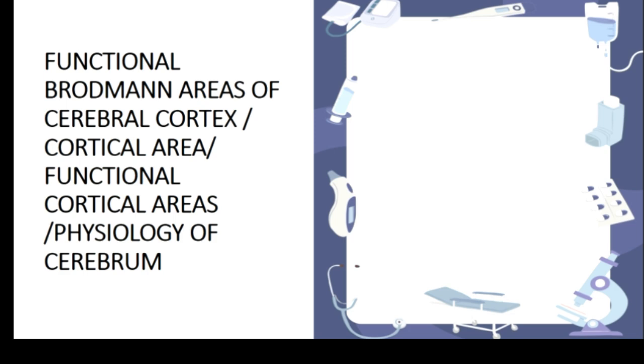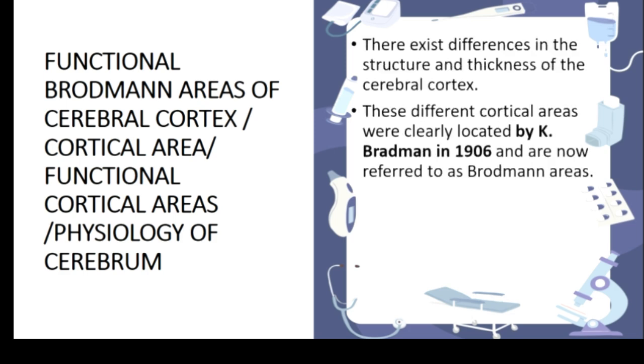It may depend on each and every university, but it's a very important topic that is repeatedly asked and always followed in the question papers. So just listen to it. So functional areas: the Brodmann areas are 52 areas present in your brain. That is, each and every gyrus and fissure of the cerebral cortex, right? This was found by Brodmann, and it basically has 52 Brodmann areas.